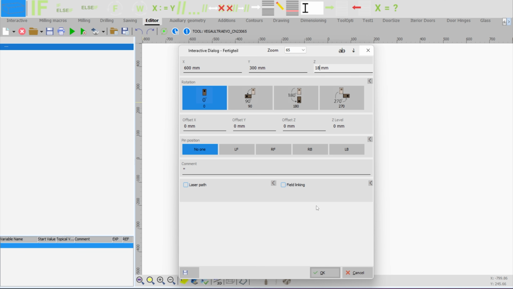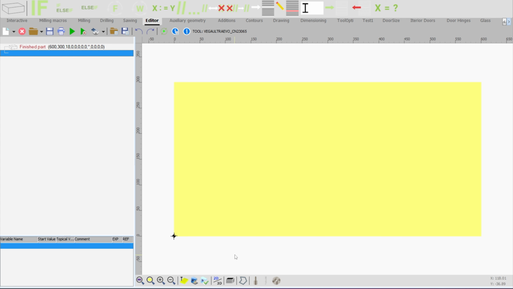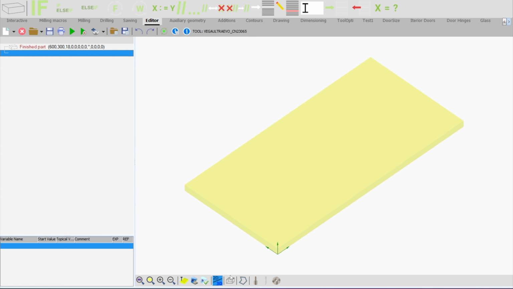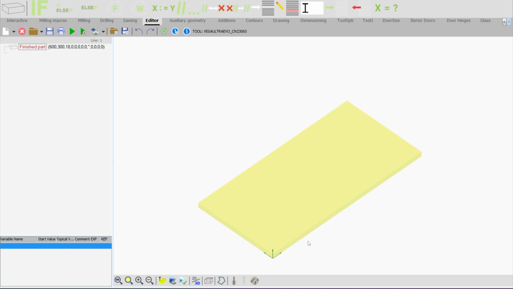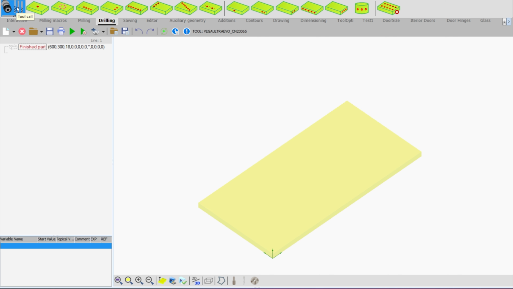After you define the size of your panel, click OK. Now we can see our panel as a 2D view. To change this view to 3D, hit this button and you're going to see a 3D model of your panel. Now let's use a drilling macro to create some holes. In this menu, we have lots of options for creating different holes.